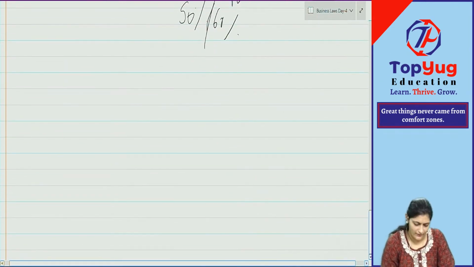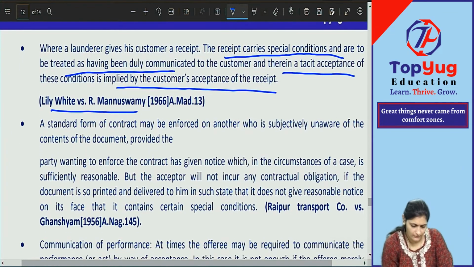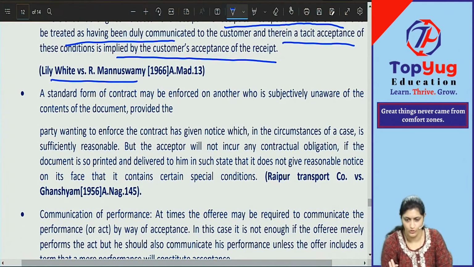Okay. So where were we? Okay, understood. Lily White versus Manu Swami.